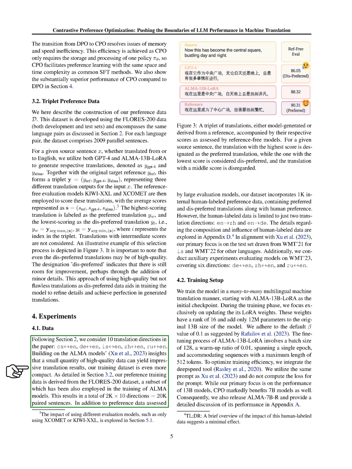We built on the insights from the ALMA models, which showed that a small amount of high-quality data can produce impressive translation results. Our training dataset is even more compact, derived from the Flores 200 dataset, which was also used in training the ALMA models. This resulted in a total of around 56,000 paired sentences in 57 different translation directions.